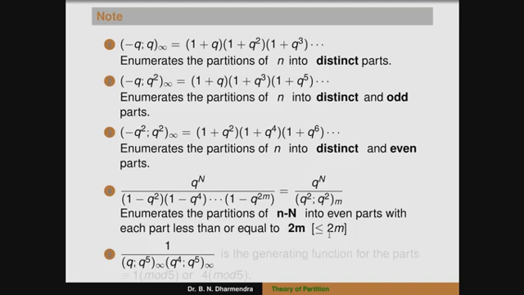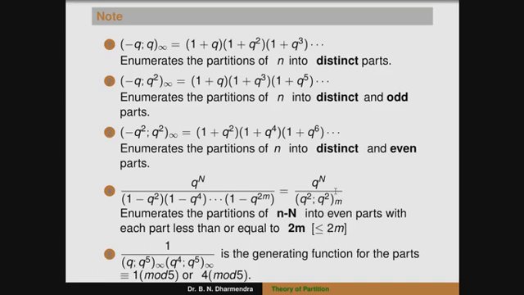Or the representation of 1 divided by q to the power of 1, q to the power of 4, q to the power of 5 infinity is the generating function for the partitions where each part is congruent to 1 modulo 5 or 4 modulo 5.